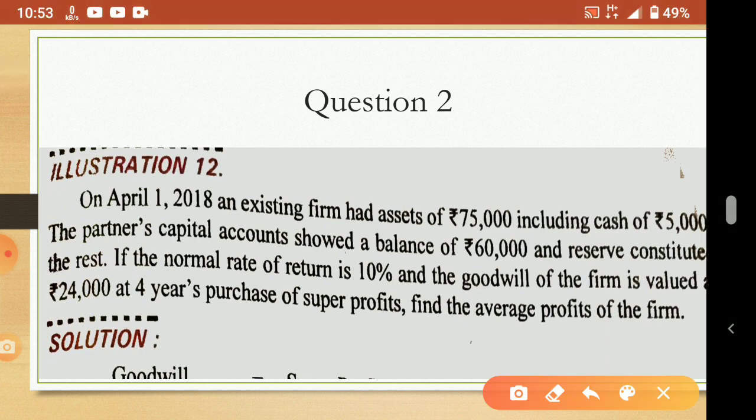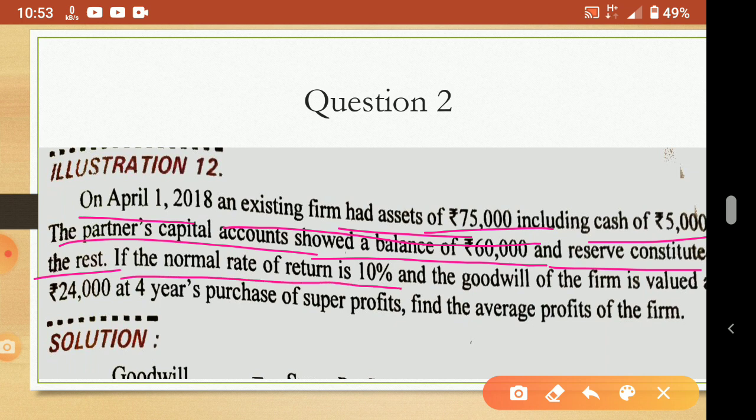So here, on April 1, 2018, an existing firm had assets of 75,000, including cash of rupees 5,000. The partners' capital accounts showed a balance of 60,000 and the reserve constitutes the rest. The question is slightly different. If the normal rate of return is 10%, that we know, NRR is given as 10%.